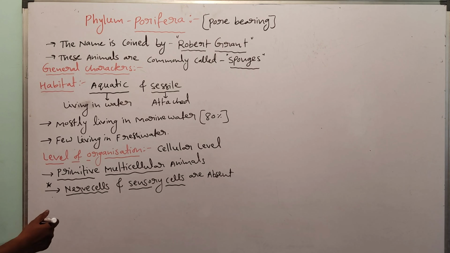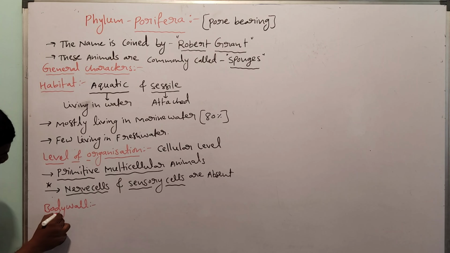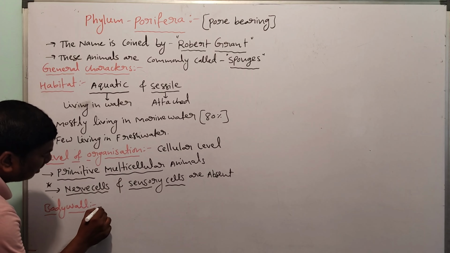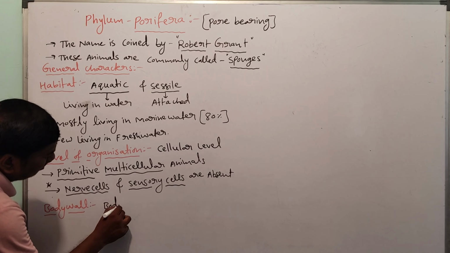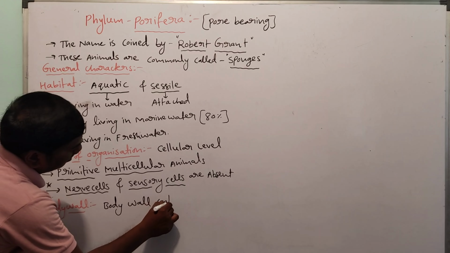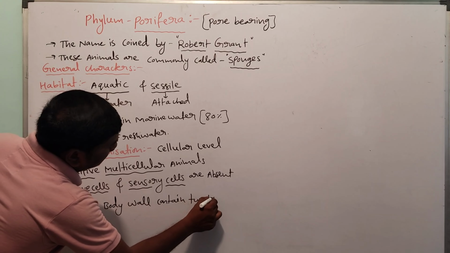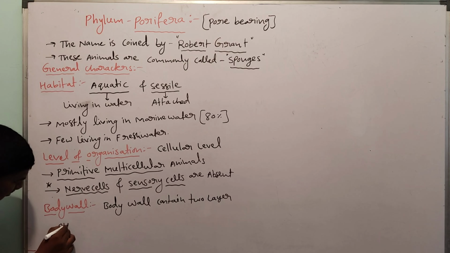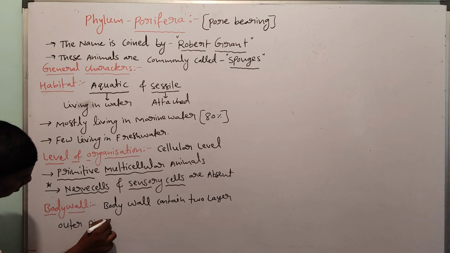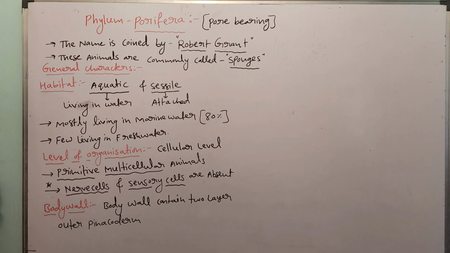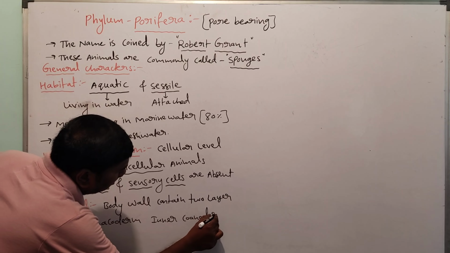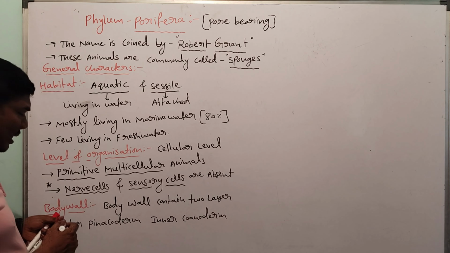Next one, body wall. The body wall contains two layers: outer pinacoderm and inner coenoderm.